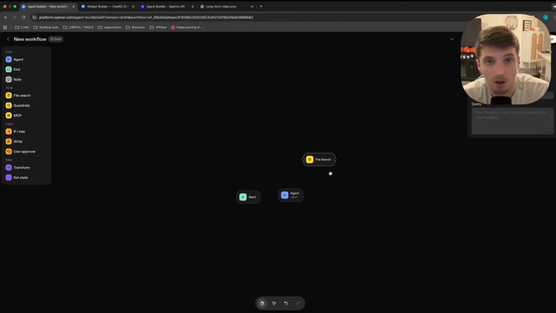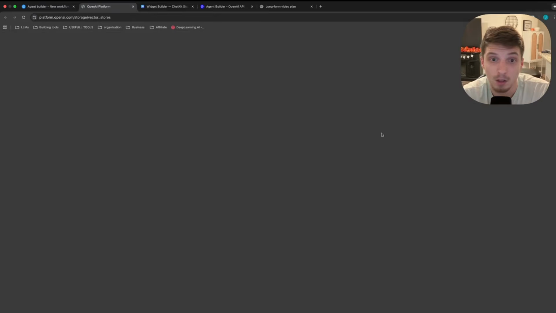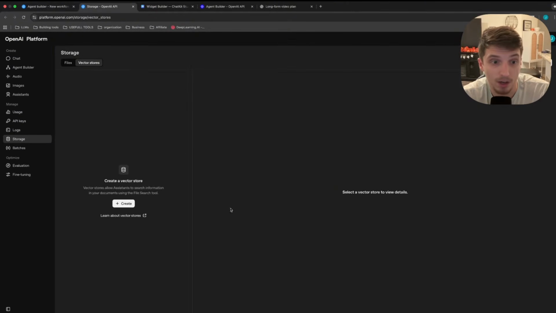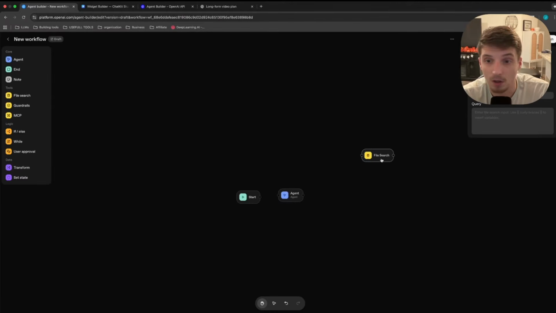Okay, we did just talk about the file search node, which can also be a tool for the agent. Basically, you are just connecting a vector store, right? So if you go in here, it'll tell you how to create a vector store. Basically, all that is, if you don't know already, is taking a document and vectorizing it, or basically giving each word or chunk of paragraph a code or a vector, which is just a series of numbers that the computer can recognize.